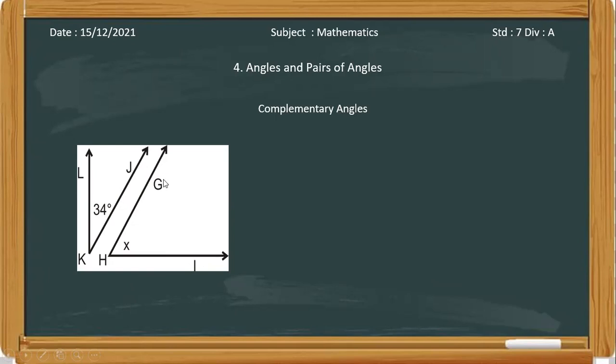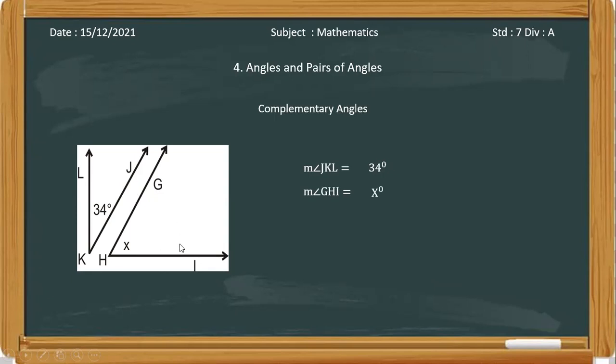So what are we going to do? First we will write: measure of angle JKL is, what is given? 34 degrees. And measure of angle GHI, we have assumed it as X degrees.